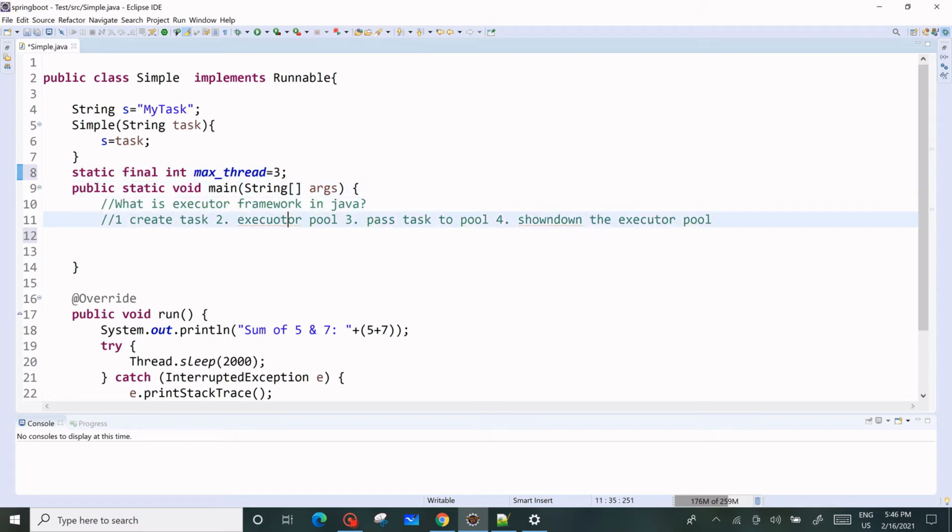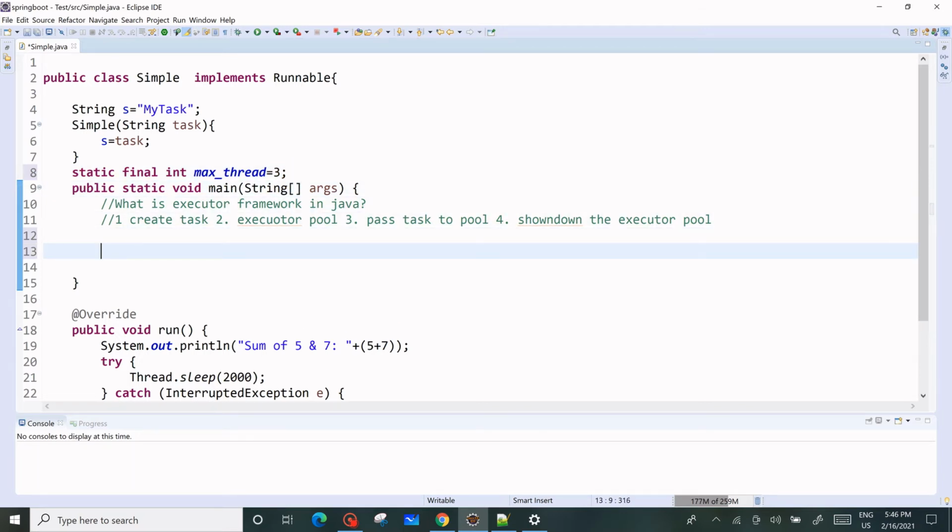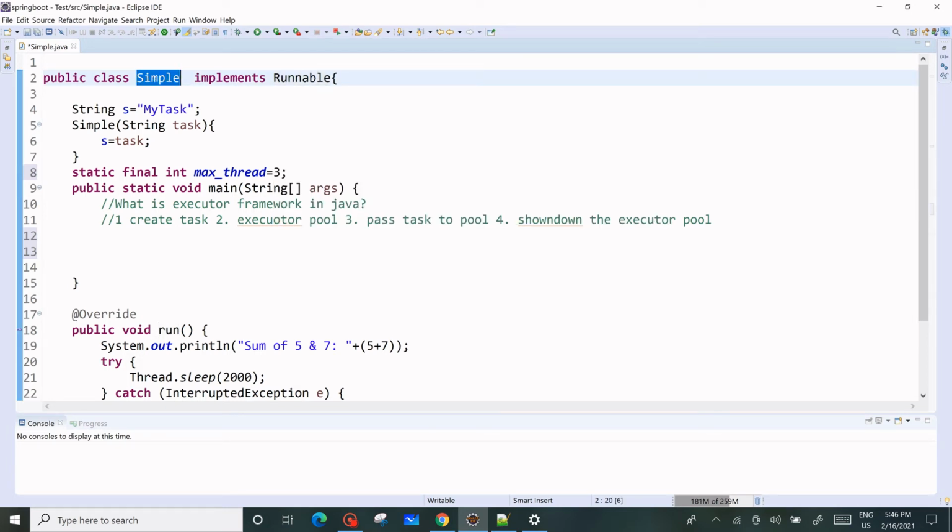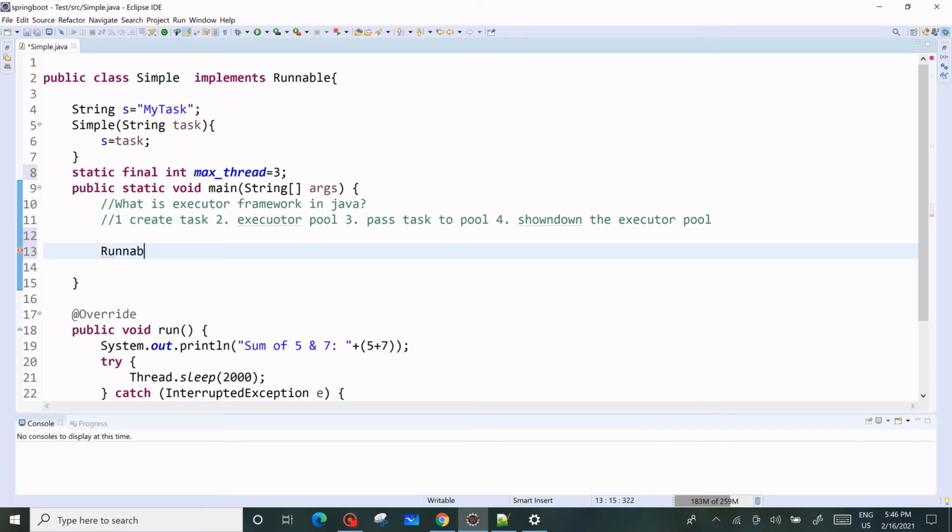Max thread we are taking 3 here. And we have to take multiple threads. So let me create them. We can take Runnable directly, or we can directly pass the thread as t1 equal to new, and then we will pass.